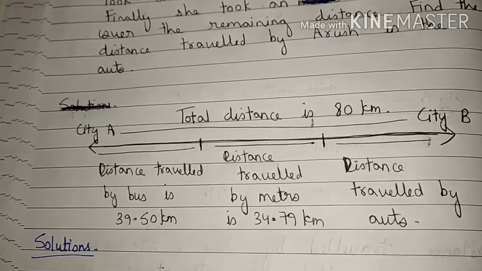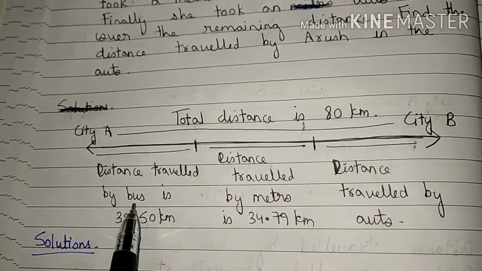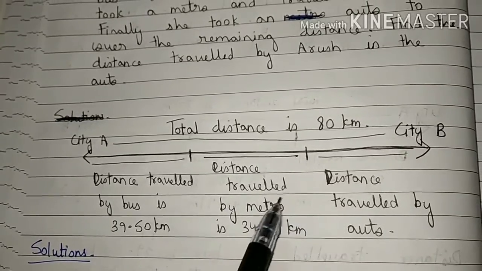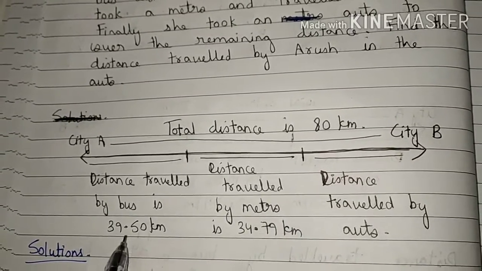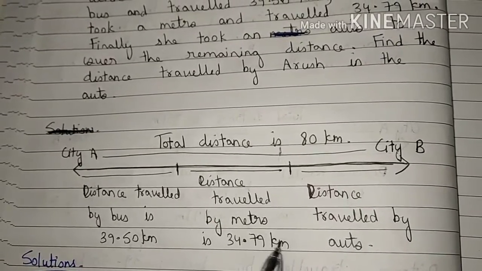Students, in this question, firstly we will add the distance travelled by bus and the distance travelled by metro, that is 39.50 kilometer plus 34.79 kilometer.